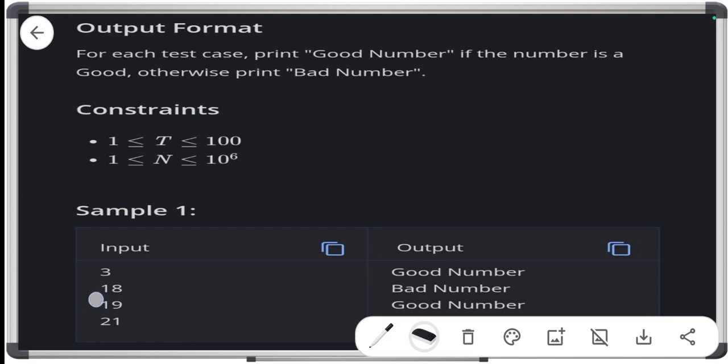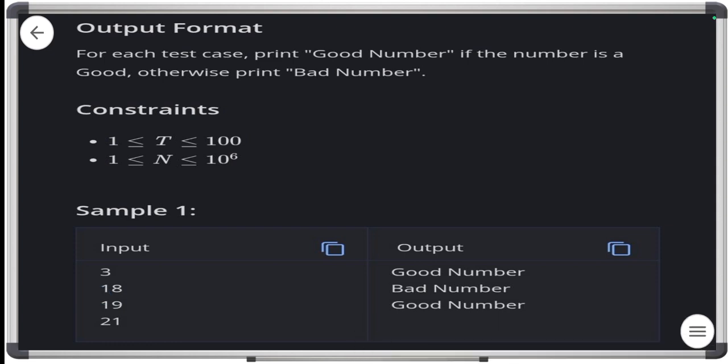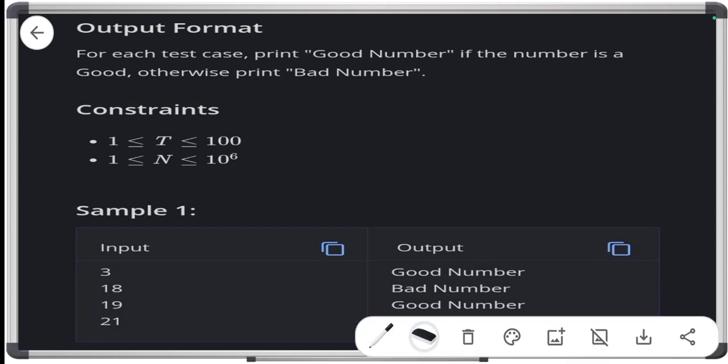Look here, that is 18. The sum of 1 and 8 is 9, and 18 is divisible by 9. Yes, 18 is divisible by 9, so it is a good number. The second number is 19. The sum of 1 and 9 is 10. 19 is not divisible by 10, so it is a bad number. Next, 21. The sum of 2 plus 1 is 3. 21 is perfectly divisible by 3, so it is a good number.